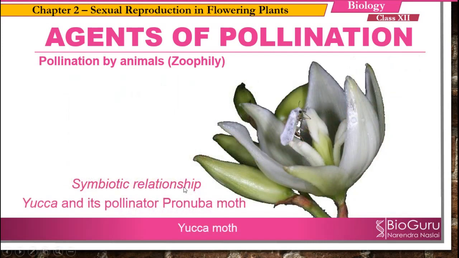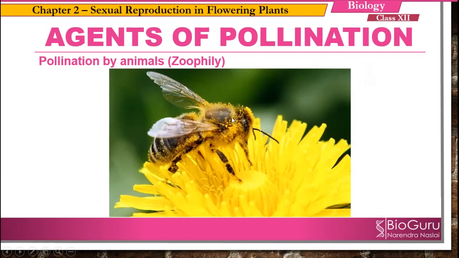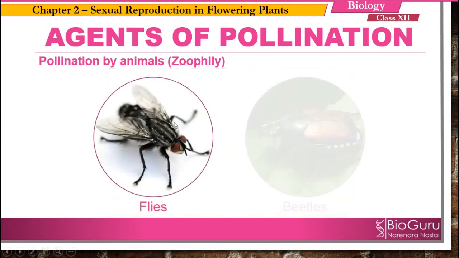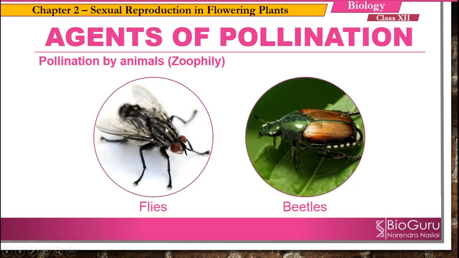So there is a symbiotic association between Yucca and its pollinator, the Pronuba moth. Here the moth lays the eggs inside the ovary. In turn, the insect pollinates the flower. Here the pollen grains are sticky and get stuck to the body of pollinators. Some of the flowers pollinated by flies and beetles secrete foul odor. Foul odor means very bad smell, to attract these animals.